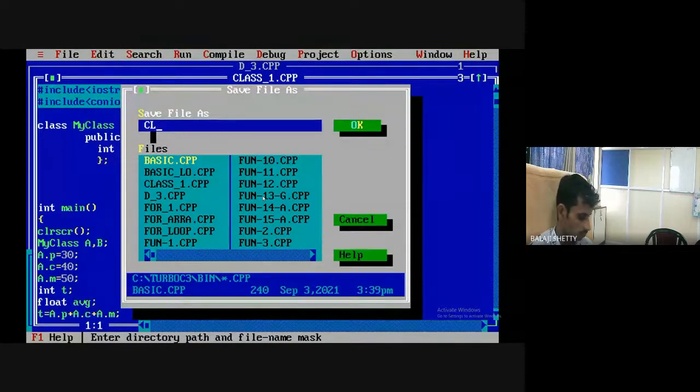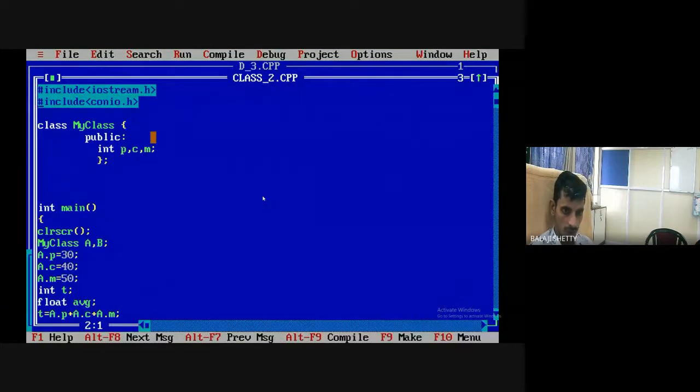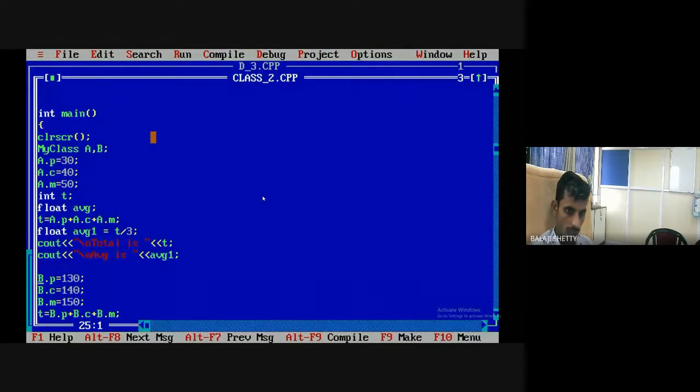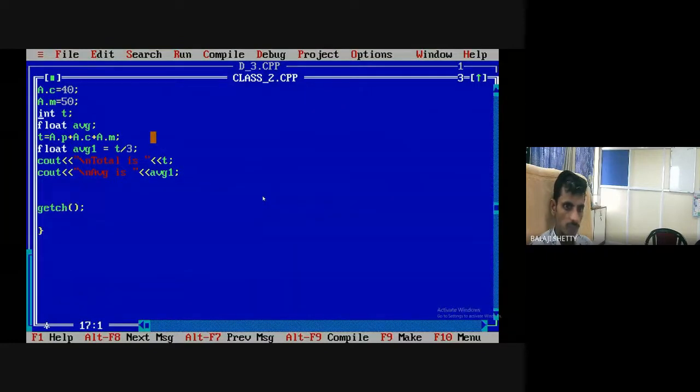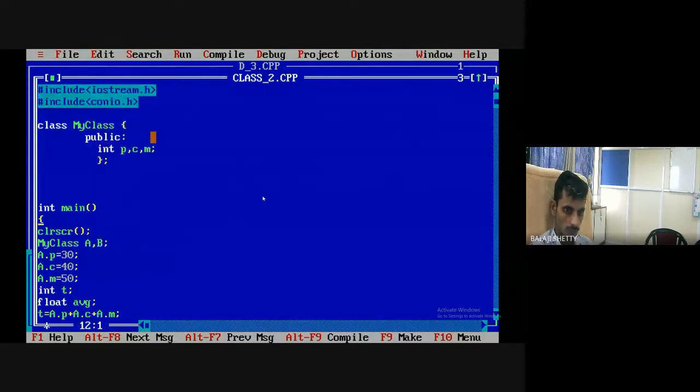Class 2.cpp. Okay. Now what I do, I convert the same code into an array of classes. Here, what I will do?